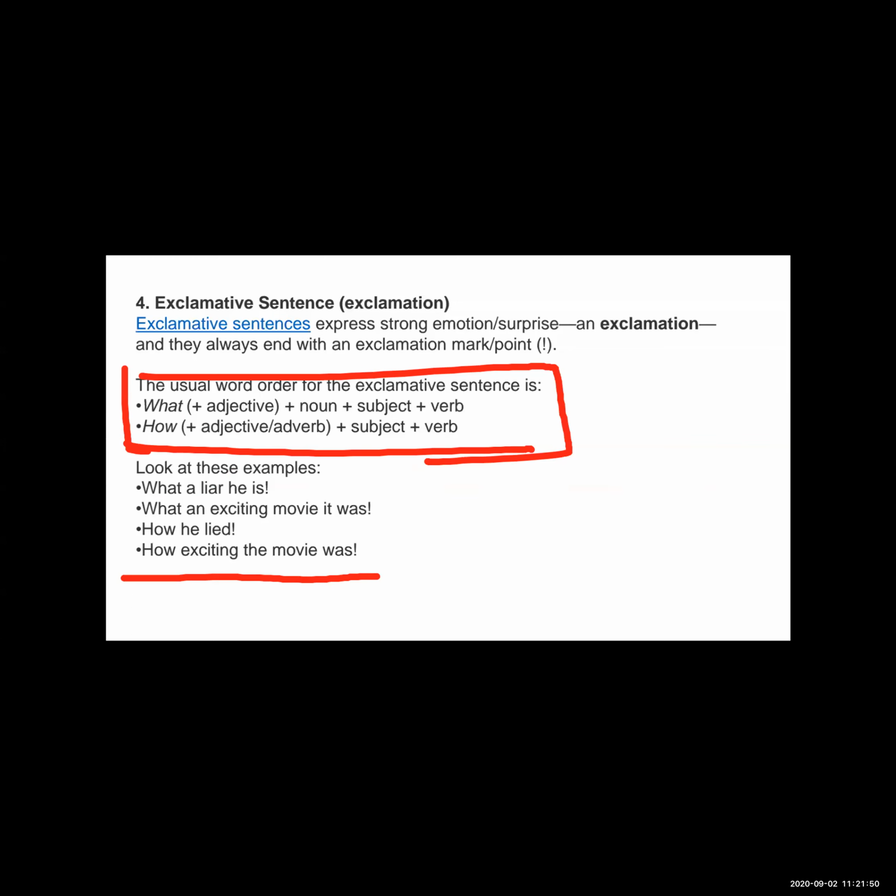Here "the movie" is the subject and "was" is the verb, and "how" is the exclamatory word. Here, to show the excitement and give information about the movie, they put the word "exciting".